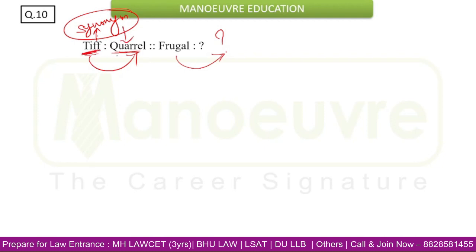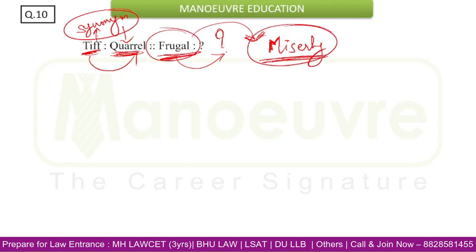Now if tiff is to coral, so frugal is to... I can remember the options, so I can directly tell you the answer. I don't remember all the options that were given in the exam, but I can remember the answer, so I can tell you. Frugal is to miserly. Frugal and the word miserly, they both share the same meaning. They are synonyms of each other. So if tiff is to coral, so frugal is to miserly. So that will be our answer.